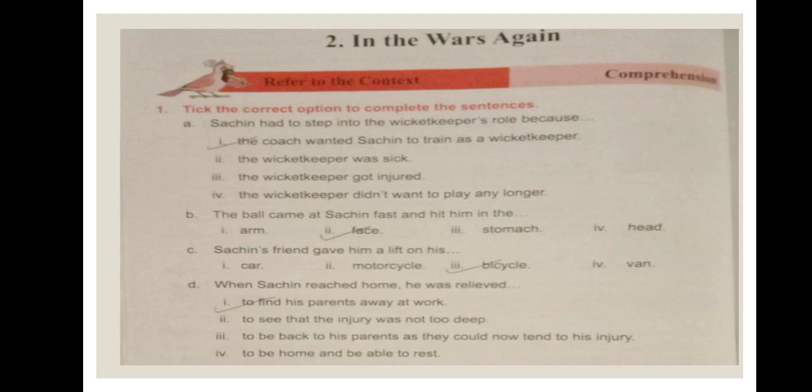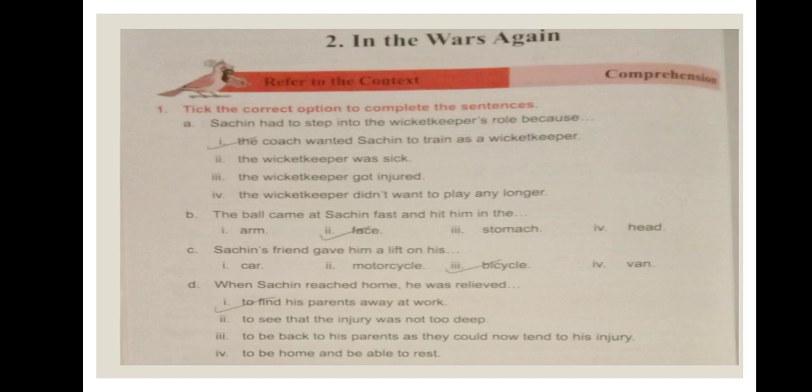Now we have tick the correct option to complete the sentence. Here they have given a sentence. We have to see which is the proper or correct sentence to complete it. Come, let us see now. Sachin had to step into the wicket keeper's role because the coach wanted Sachin to train as a wicket keeper.